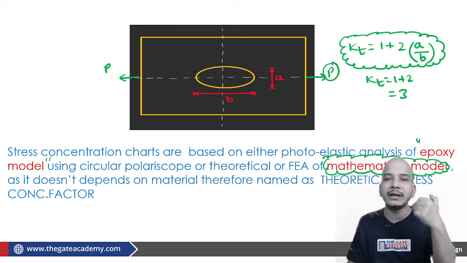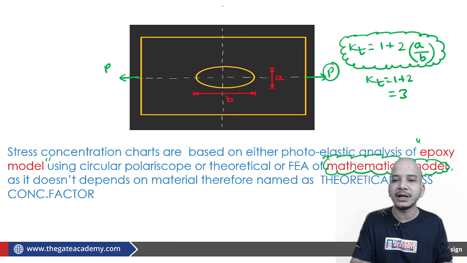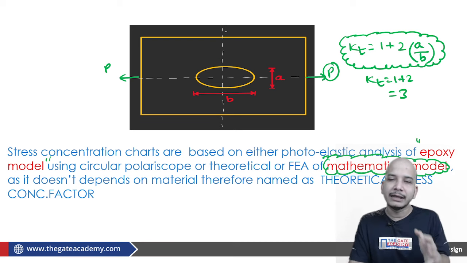So how are we going to determine what the stress concentration will be in actual steel or in actual aluminum? In order to get that, we need to know the material property corresponding to these irregularities. If the material is highly sensitive to these irregularities, then the stress concentration is going to be maximum, which is Kt. If the material is not highly sensitive to these irregularities, the material does not care whether there is any irregularity or not, then in that case your stress concentration will be equal to 1. Okay, your sensitivity to the notch is 0.